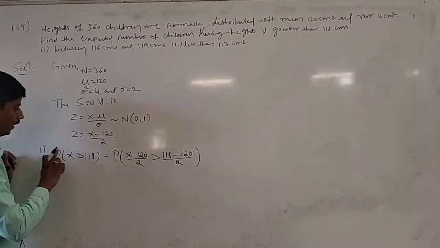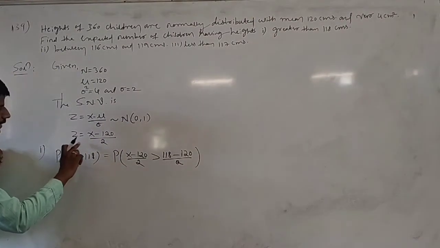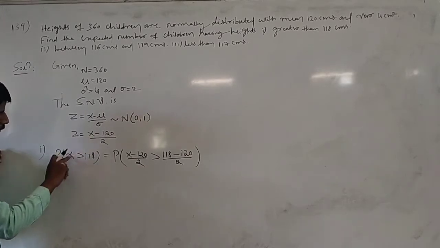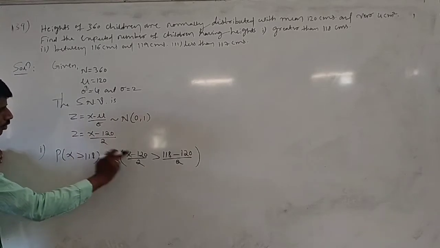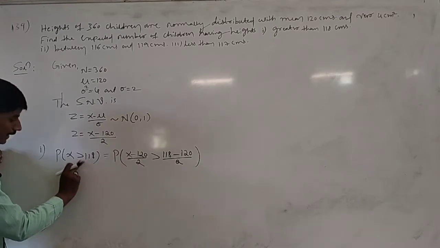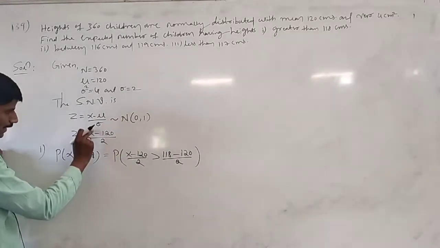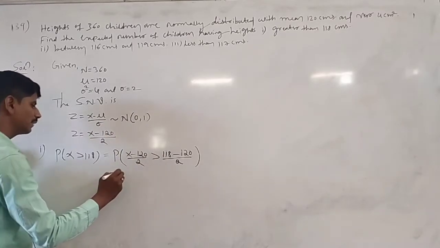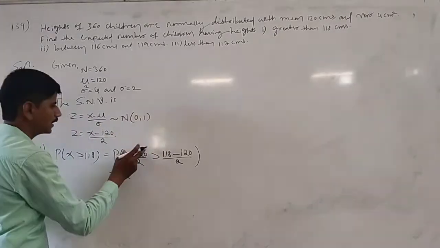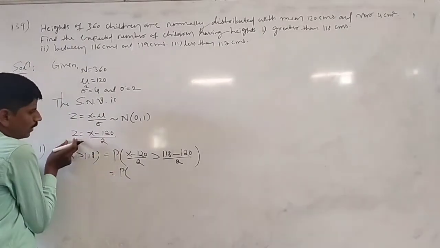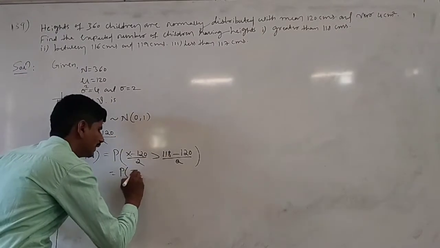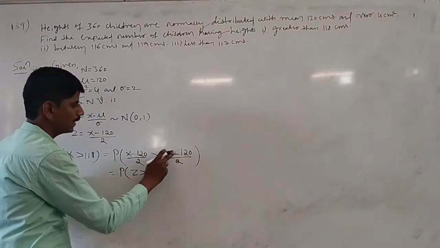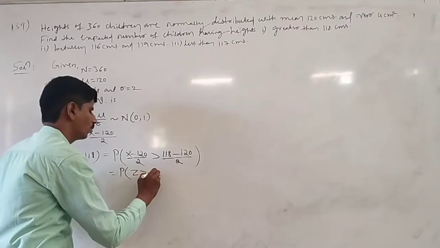Then simplify. Probability of x minus 120 divided by 2, which is Z, is greater than 118 minus 120, which is minus 2. Minus 2 divided by plus 2 is minus 1.